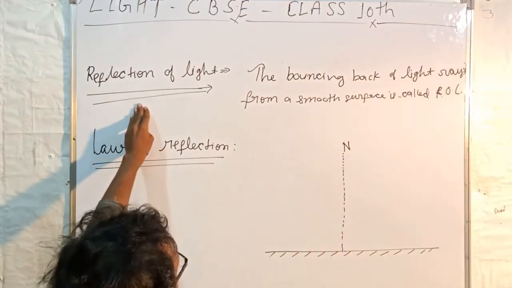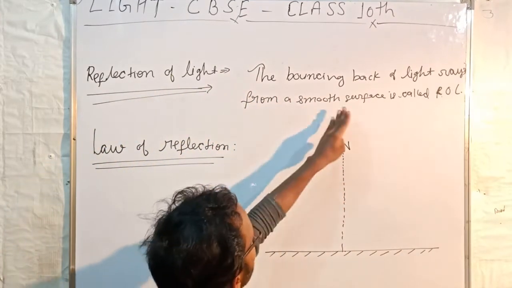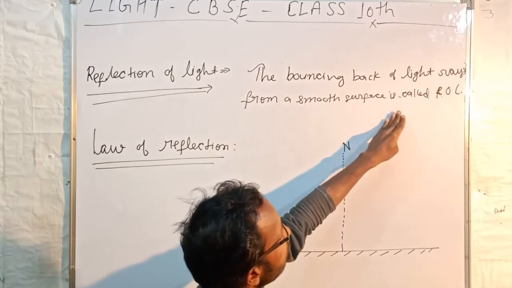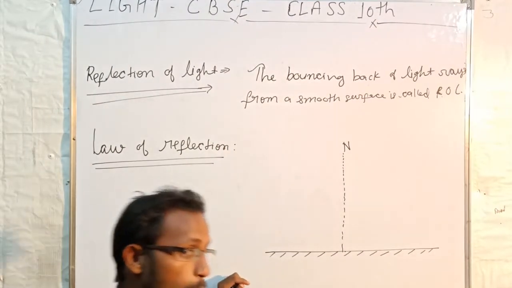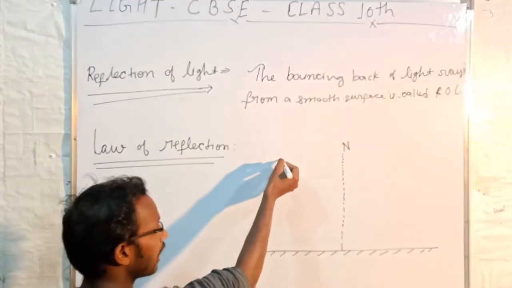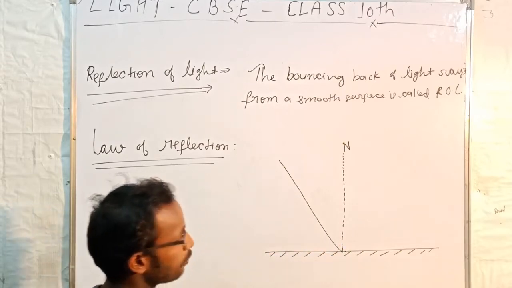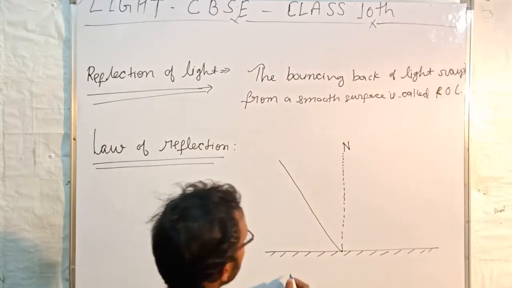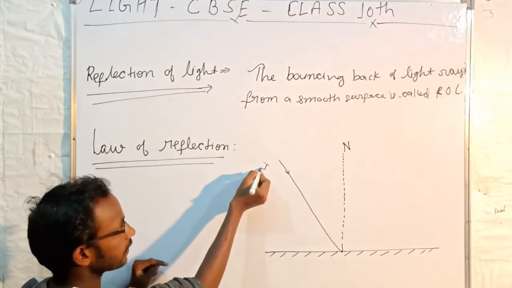We have studied that the bouncing back of light rays from a smooth surface is called reflection of light. That means the reflector bounces back light rays. Let's suppose a light ray is incident at a point on the smooth surface. This is an incident ray.